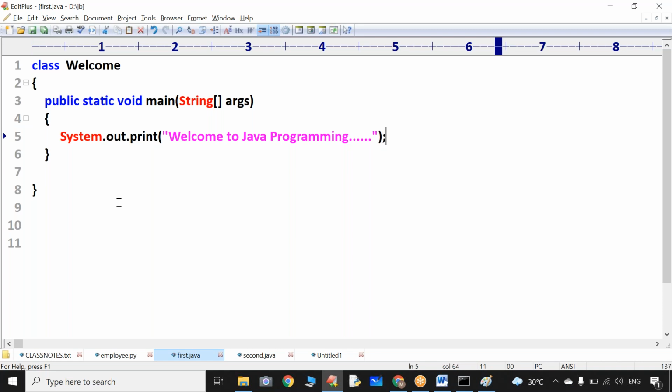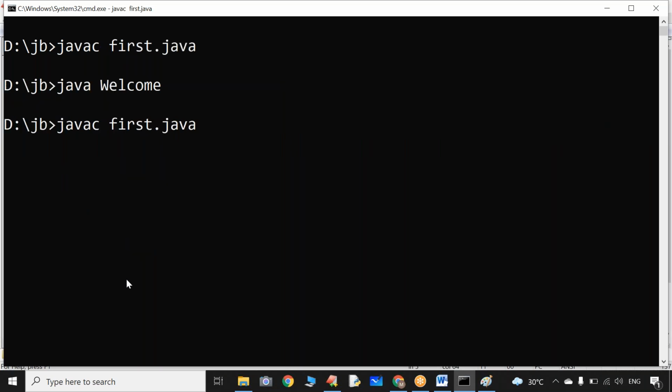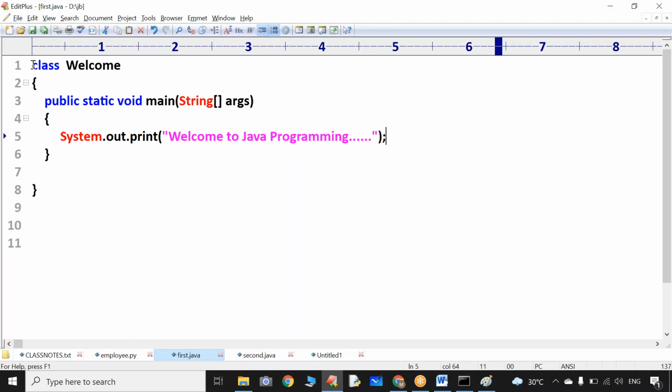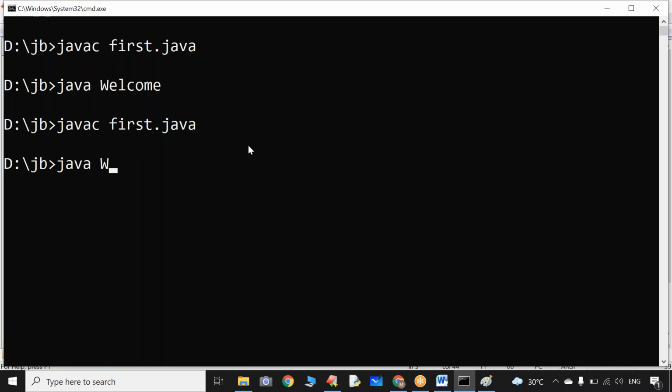Sir, after compilation, I made some changes, so we have to compile the Java program once again. Sir, javac first.java. Any compile time errors? No. How to run the program? java space initial class name. Sir, what is the initial class name? The class which contains the JVM understandable main method. What is that? Welcome. Excellent. Successfully we executed one program and we got output.